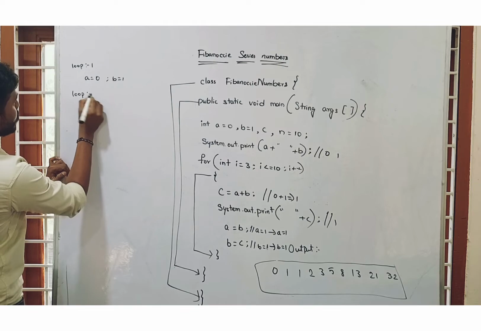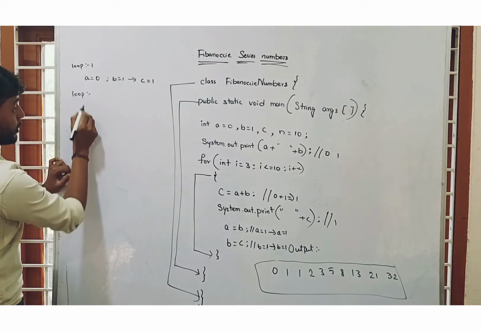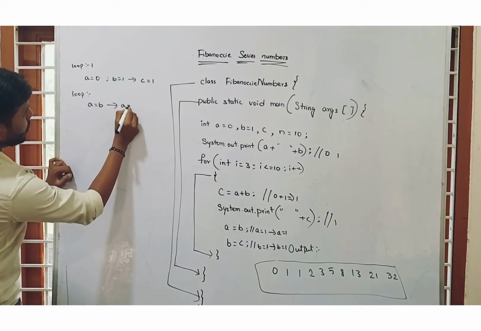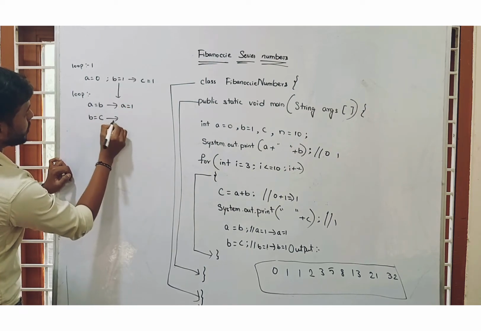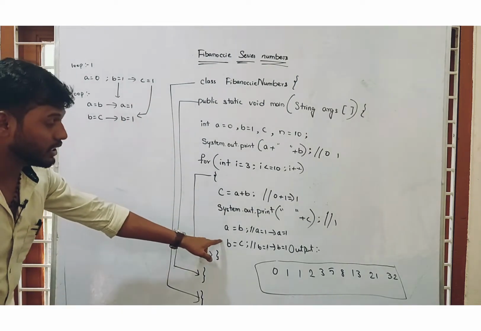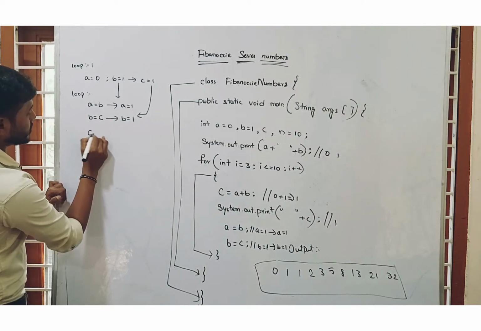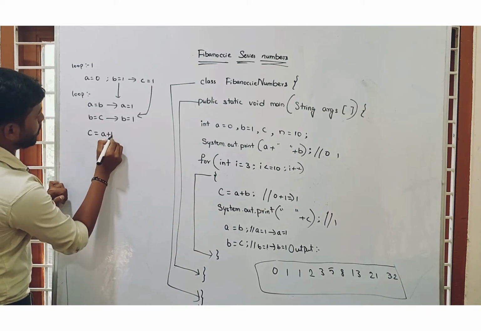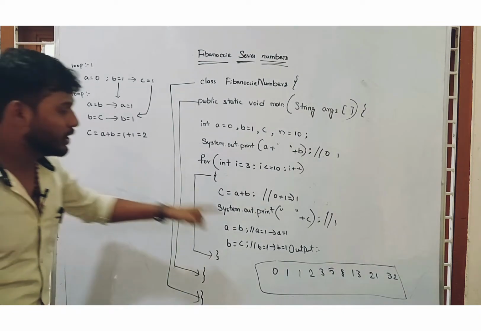Coming to the loop number 2, C equal to 1. And in loop number 2, again we are told that A equal to B. So A equal to 1. And again we are telling B equal to C. So B equal to 1. It will change the numbers automatically. And now we are getting C equal to what we are told here, C equal to A plus B. Now A plus B equal to 1 plus 1 equal to 2. We are getting the value 2.